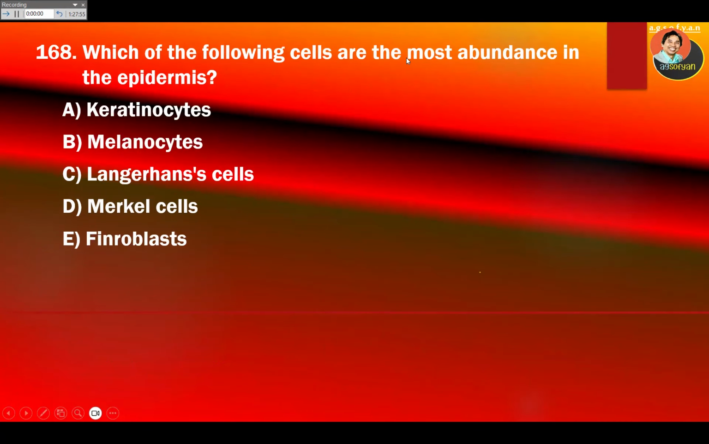Which of the following cells is the most abundant in the epidermis? There are 4 cells in the epidermis. The most abundant one is keratinocyte, then melanocyte, and then Langerhans cell, and then the Merkel cell. So keratinocyte is the most abundant one.